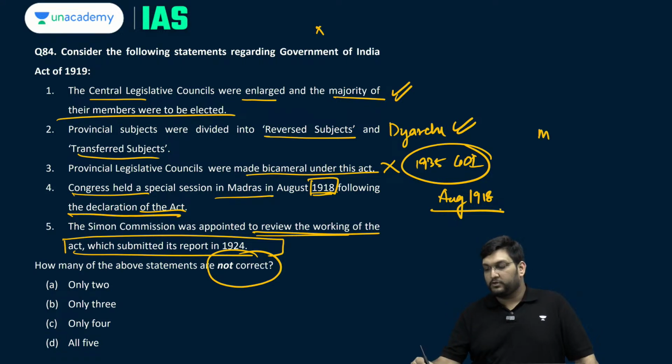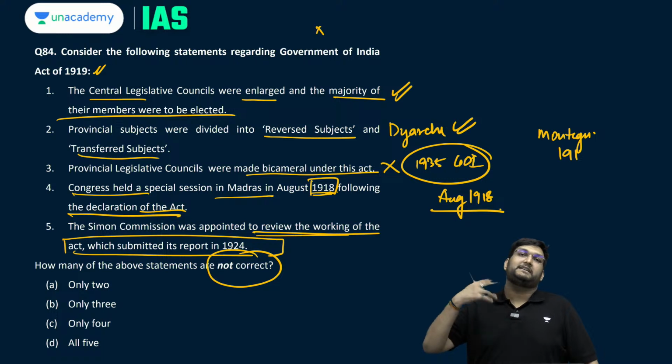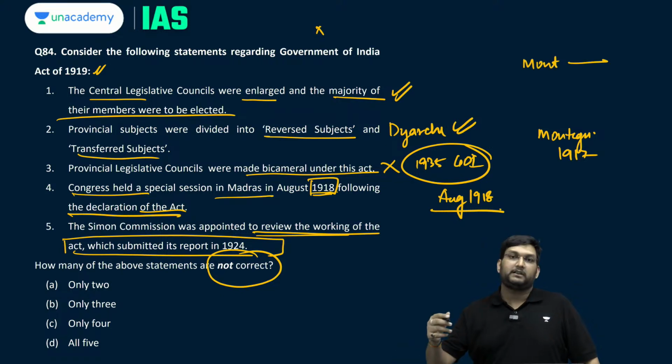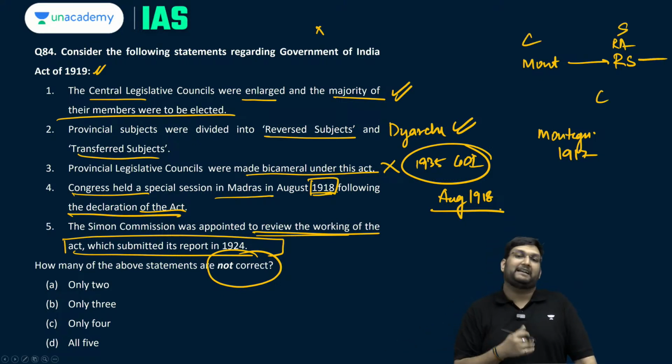The Montagu Declaration, through which the Montagu-Chelmsford reforms come in 1919, came in 1917. And at the same point of time, you have the act only coming after Jallianwala Bagh as a way of carrot and stick policy. So, the carrot was the Montagu Declaration, and thereafter you have the Rowlatt Satyagraha, Rowlatt Act, and then comes the stick, and then comes the carrot, which is this act itself.